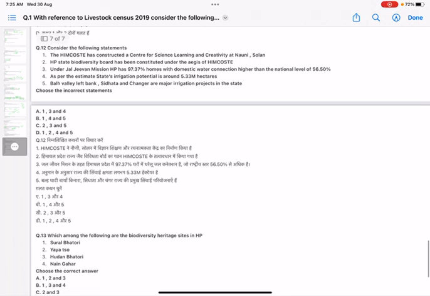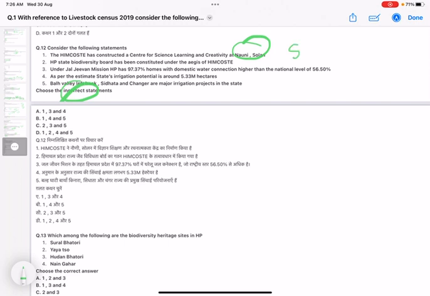Now 12th question. 5 statements are there. You have to pick out the incorrect statements. Please keep in mind what the question is asking about. You have to be very cautious. First is that HIMCOST has constructed a center for science, learning and creativity at Nauni, Solan. This is incorrect because this center has been established at Shogi, Shimla.